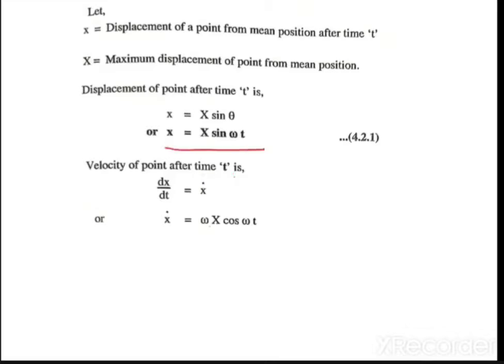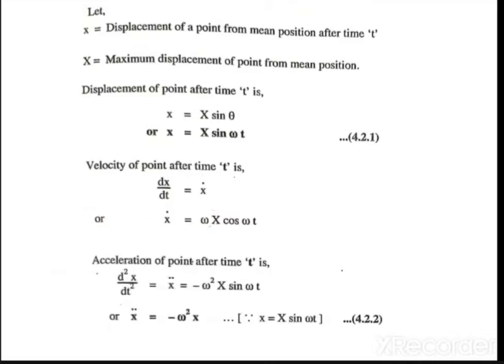You have to take the derivative of this. Velocity is nothing but x dot. Now if you take the derivative of equation number 1 with respect to time dt, you will get x dot. So what is x dot? Omega into x cos omega t. Now take a double derivative, you will get the acceleration.